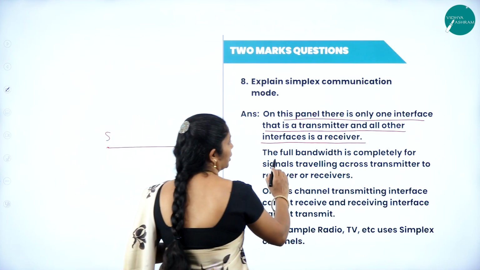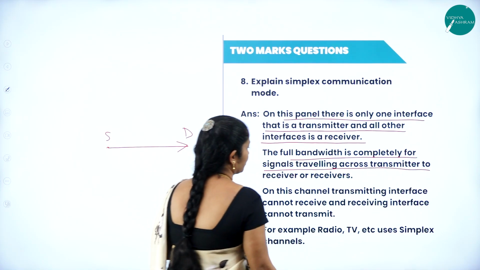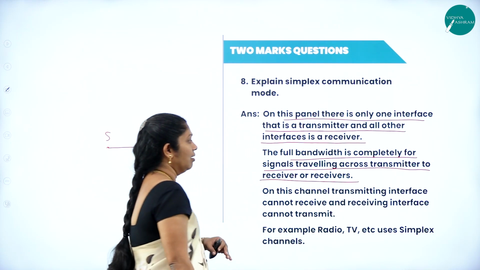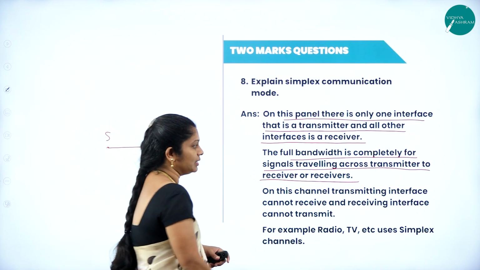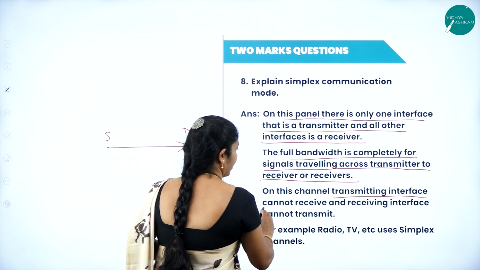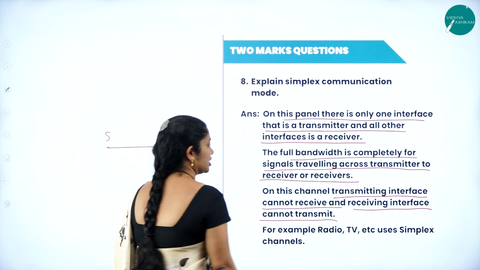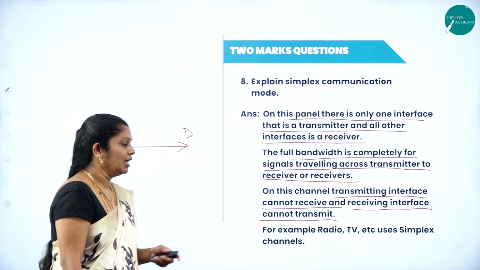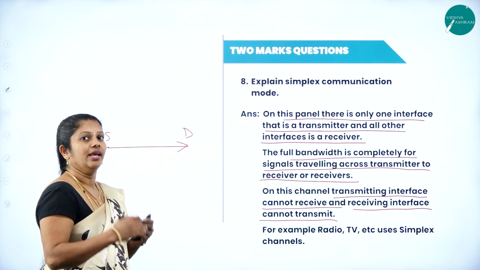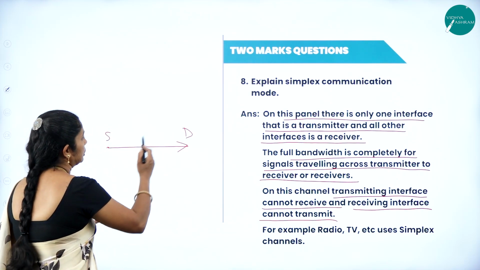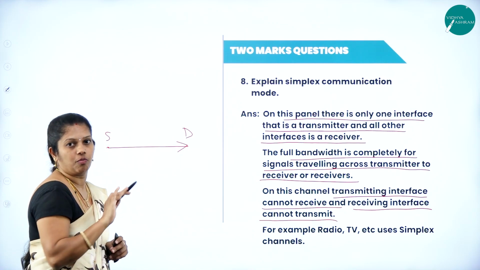Then the full bandwidth is completely used for signals traveling from the transmitter to the receiver or receivers here. On this channel, the transmitting interface cannot receive and the receiving interface cannot transmit. Examples are radio and TV. These are examples of simplex communication mode. Otherwise, you can say it's a one-way communication. From source to destination we can send the data, but from destination to source it is not possible.